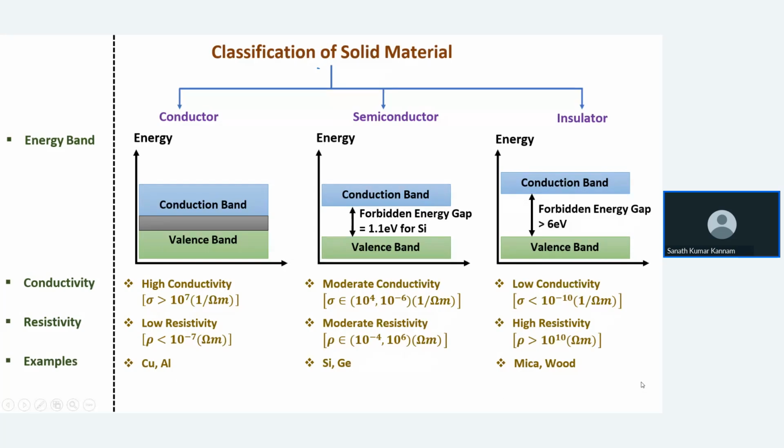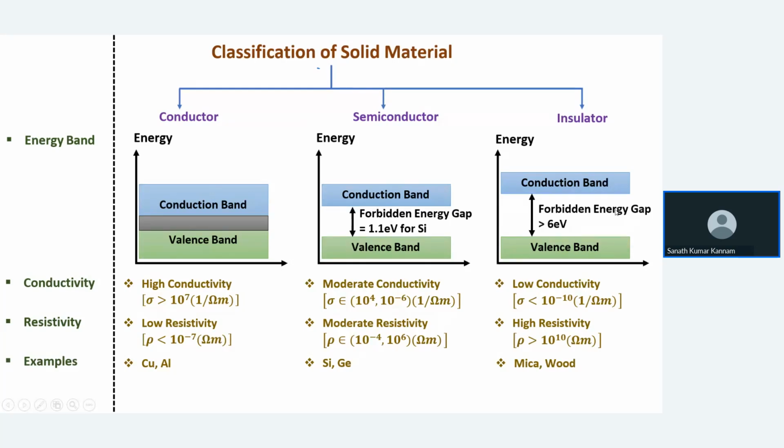And next, coming to the insulators, there is a larger forbidden energy gap between the valence band and the conduction band. This is around 6 electron volt to 15 electron volt. The forbidden energy gap is nothing but 6 electron volt to 15 electron volt. So that means 1 electron volt, this is the energy gap. Okay. So 1 electron volt equals 1.6 into 10 power minus 19 joules.